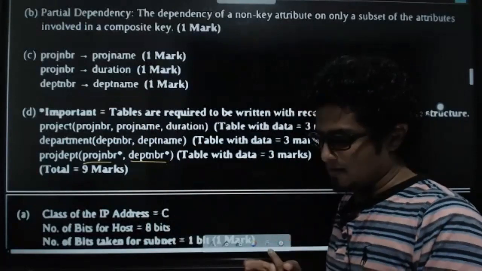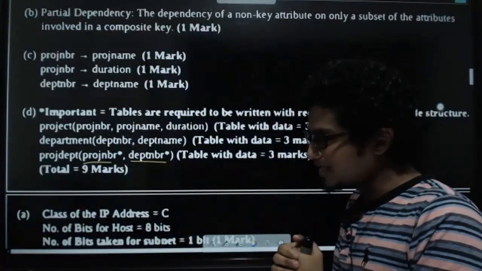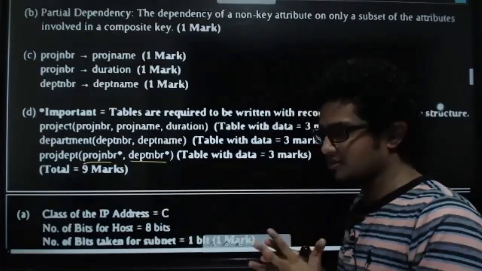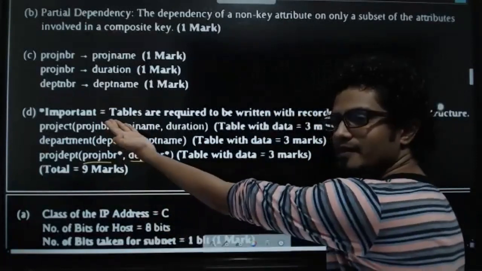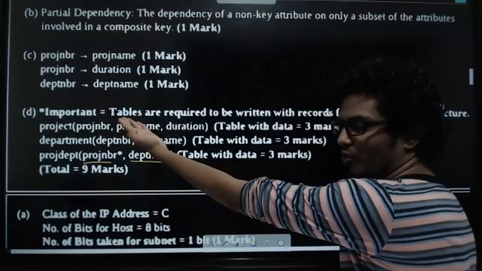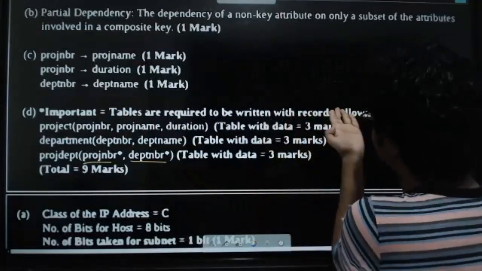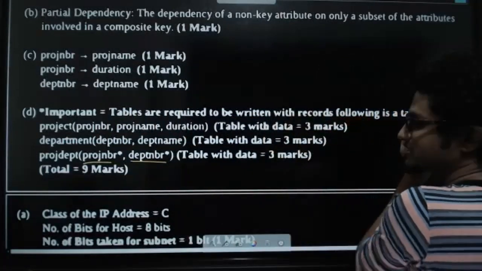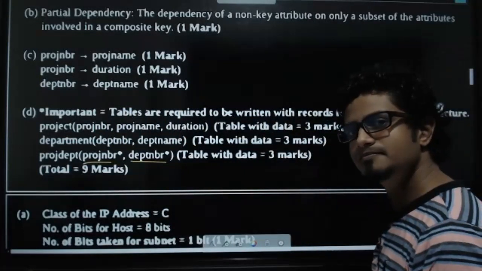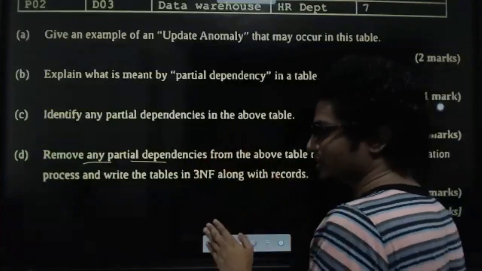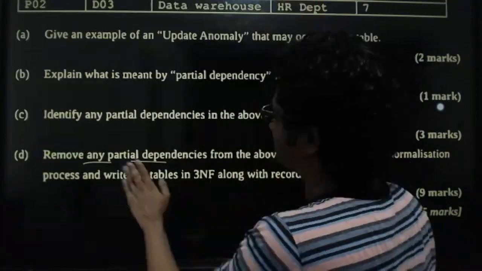Now my anger management devices I have to wear, it seems. Even in the marking, I don't know whether you have opened the marking scheme or not. Tables are required to be written with records. Following is just a table structure. Please answer your question by yourself and tell me whether records are required.